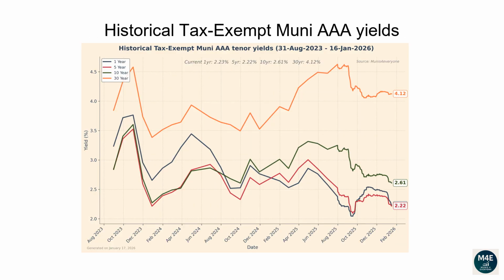This line plot and the next plot show how each tenor of the Muni yield curve has changed over time. From the 31st of August 2023 to the 16th of January 2026, the 1-year yield has dropped from 3.24 to 2.23. The 5-year yield has dropped from 2.85 to 2.22. The 10-year yield has dropped from 2.84 to 2.61. The 30-year yield has increased from 3.85 to 4.12.